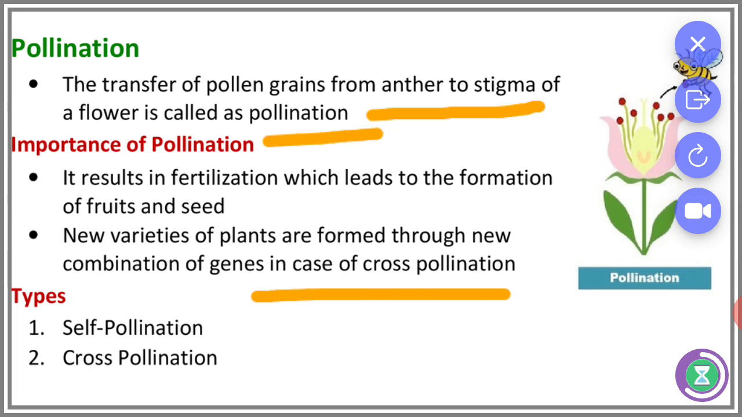In cross pollination, a new combination of genes results in new plants, a new variety of plants. And the types of pollination: the first one is self pollination and the second one is cross pollination.